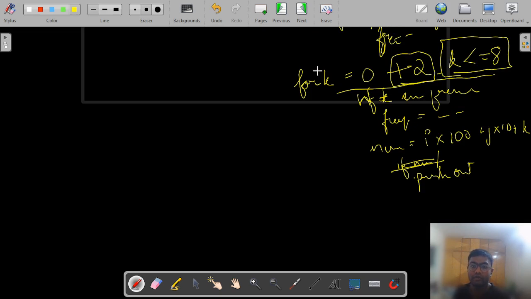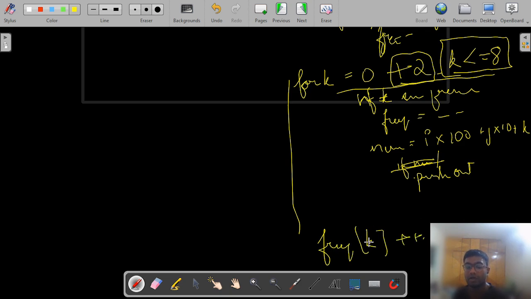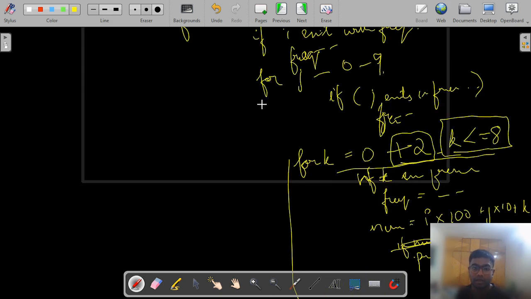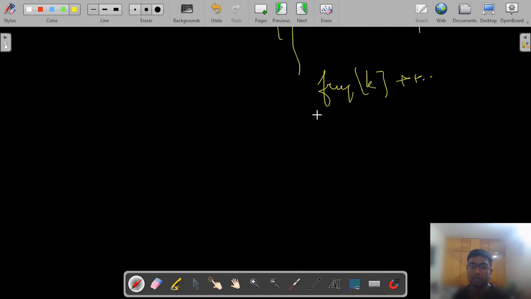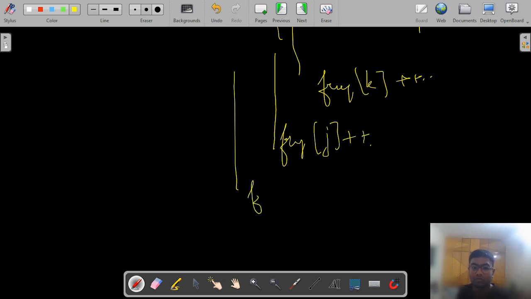And after each of these for loop statements, we also increase the frequency count of this specific k with plus plus, and same for the j and I after each loop, just to make sure we have the restored values of the original frequency update.